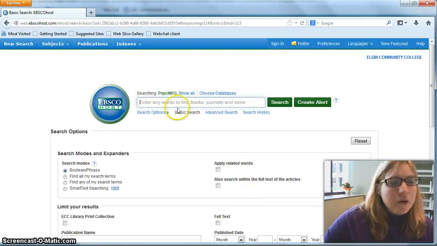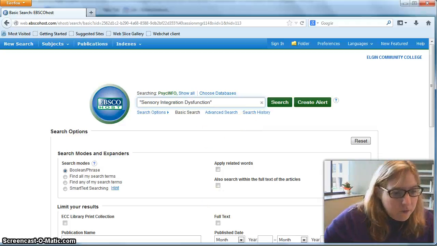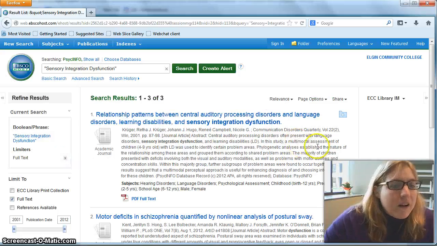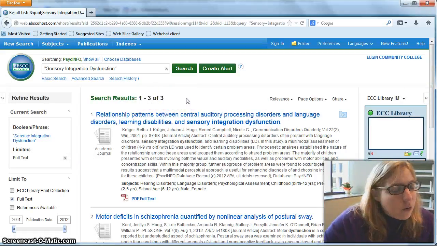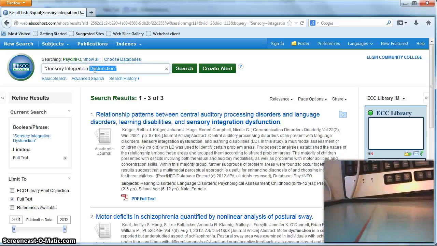It's also in EBSCO. You can put your same search term in there, hit the full text button, and this time it'll bring up scholarly articles from psychology journals. So we've got about 3 articles coming up. Hopefully you can find some good sources in there. You can also play around with your search. So if you're not finding a lot, you can take out this function.